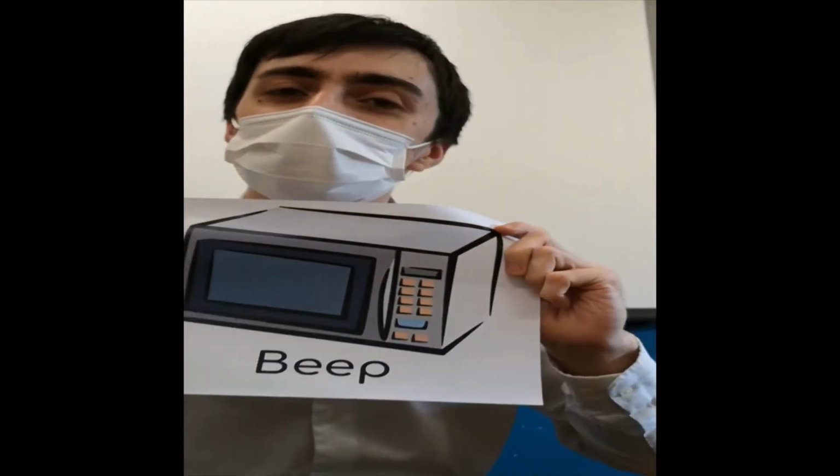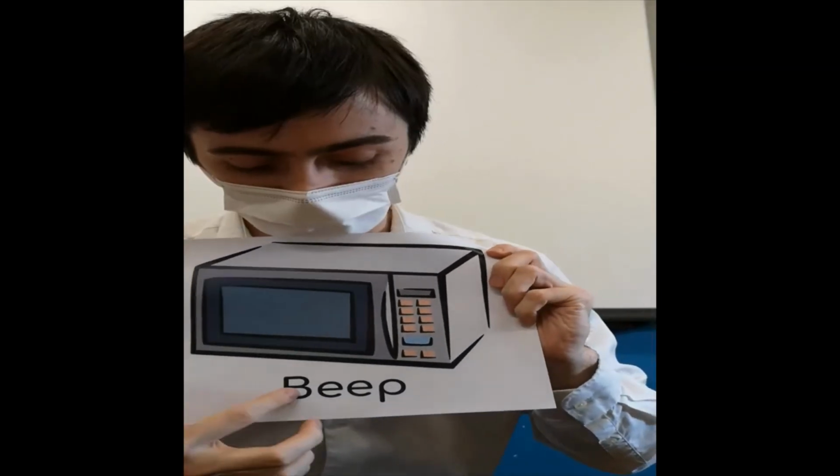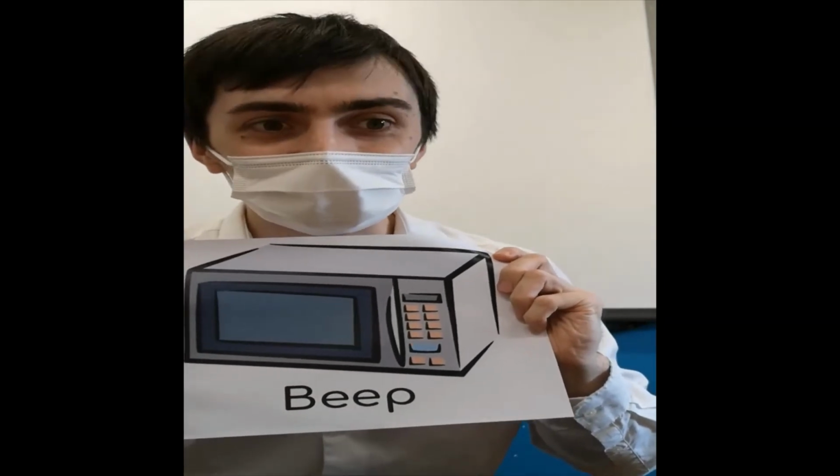But it's not just animals that we see onomatopoeia in. We can see it in everyday things as well. Think of a microwave. When your food is done, it goes beep. The word beep sounds just like the noise the microwave makes. Beep, beep, beep. And there are lots of other examples. Let's look at some now.